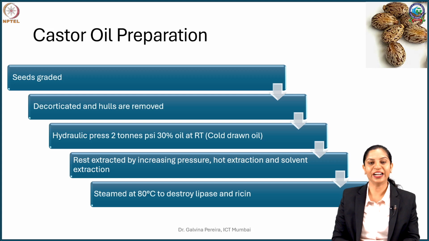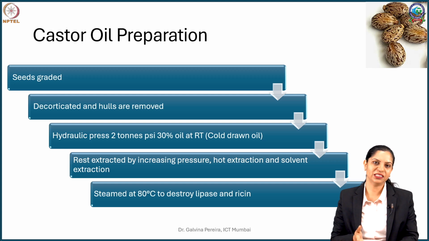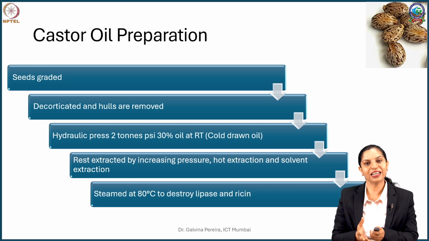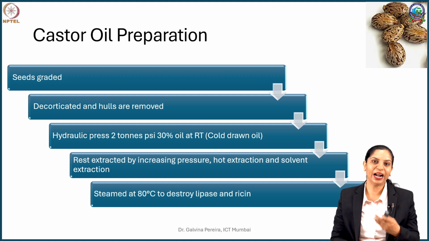One more thing which is rendered inactive is the enzyme called lipase. Lipases are responsible for hydrolyzing the triglycerides, and these lipases are also intact in the seed. So if you keep the oil as such, they will keep on hydrolyzing the triglycerides, releasing a lot of free fatty acids, and you know free fatty acids cause rancidity.